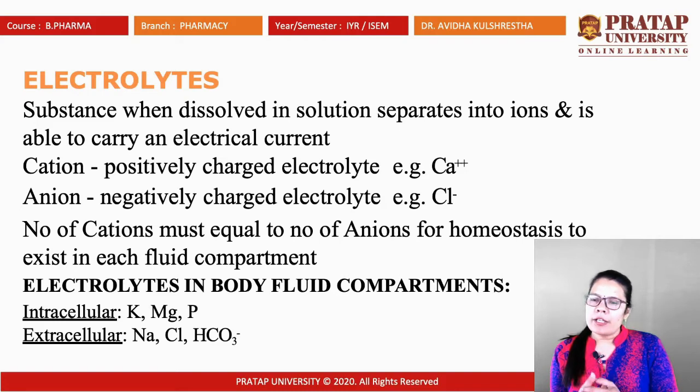Actually, what is the availability of these electrolytes, and why are they required for the human body and in the body fluid? Which kind of electrolytes are available, that we will discuss in this unit. The electrolytes available in the body fluid compartments are potassium, magnesium, phosphorus, sodium, chloride, carbonate and hydrogen carbonate. The ions available inside the cells are potassium, magnesium and phosphorus, and outside the cell, extracellularly, are sodium, chloride and carbonate, and somewhat phosphates also.